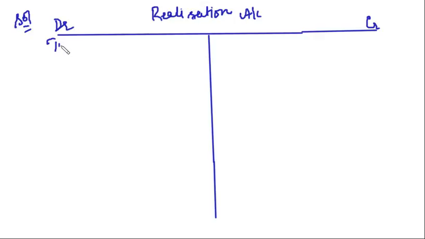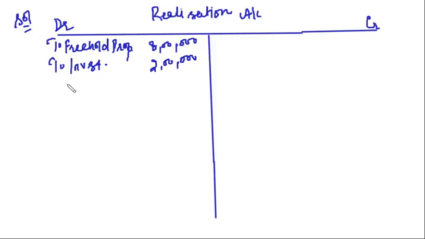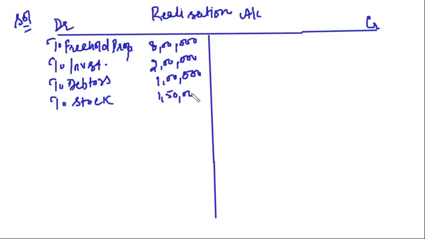Realization account debit, to freehold property, that is 8 lakhs, to investments 2 lakh, to debtors 1 lakh, and to stock 1,50,000.